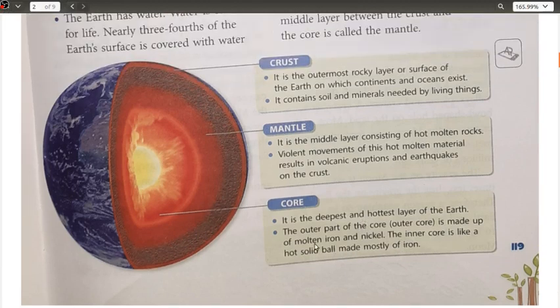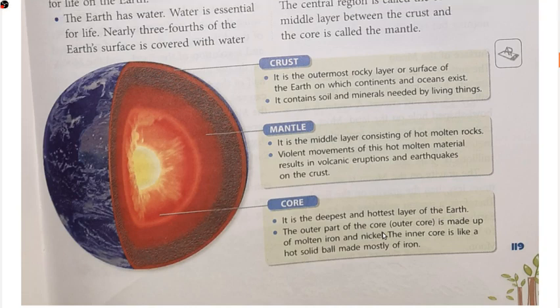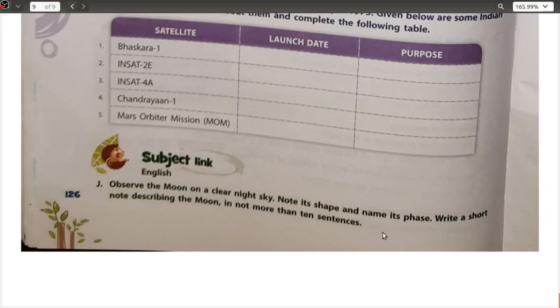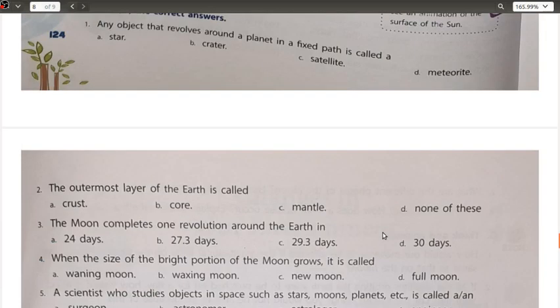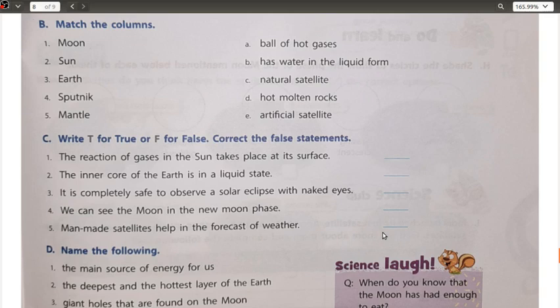So basically the core is having molten iron and nickel. It is not liquid like our water, but it is just like honey or something like that, much thicker than that as well. Molten basically means quite thick. Okay, so here we have the next one.